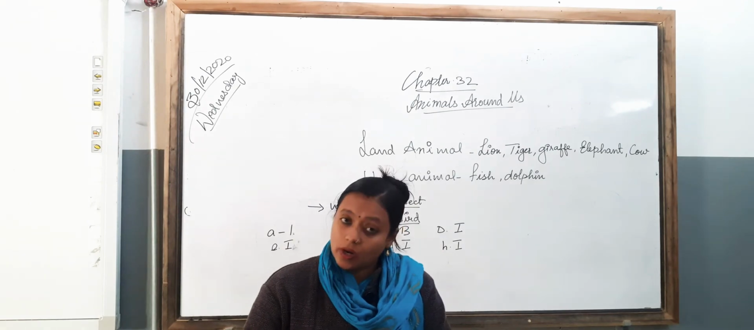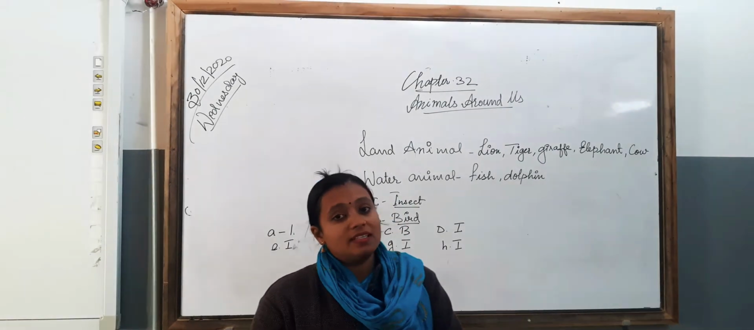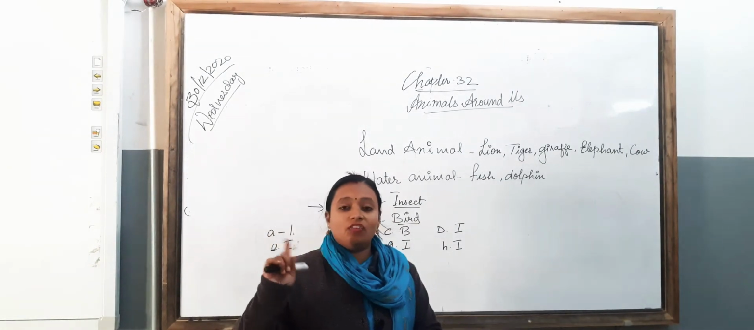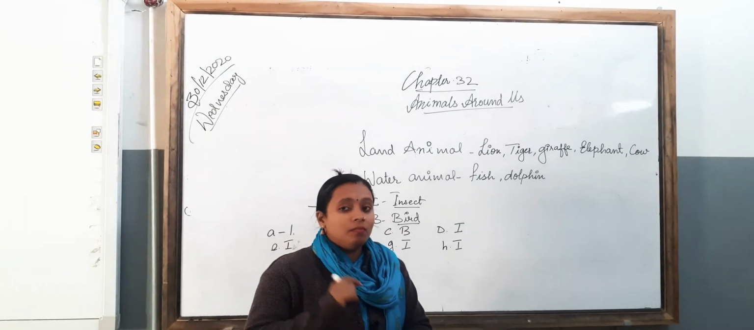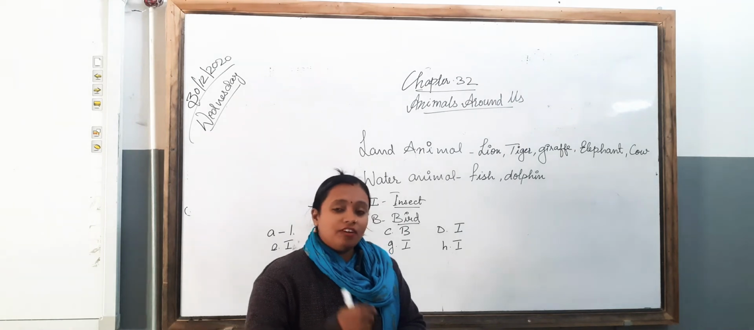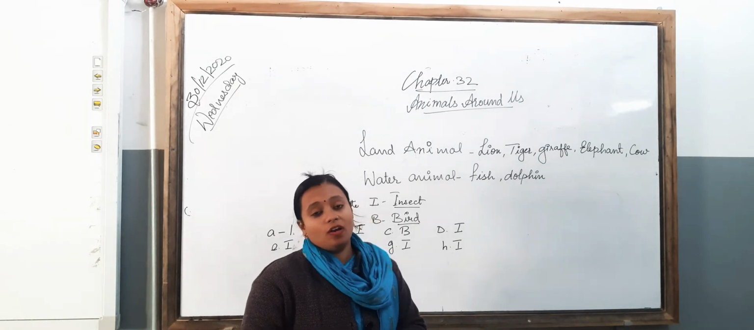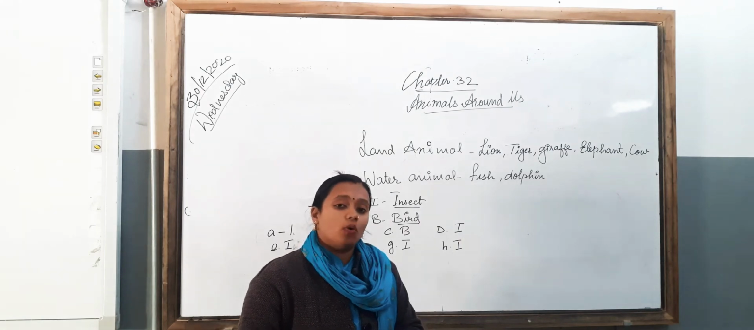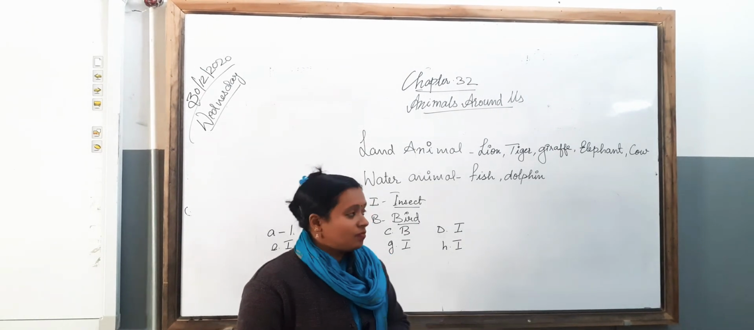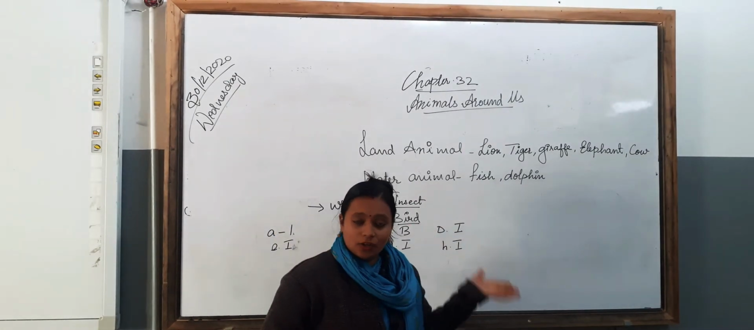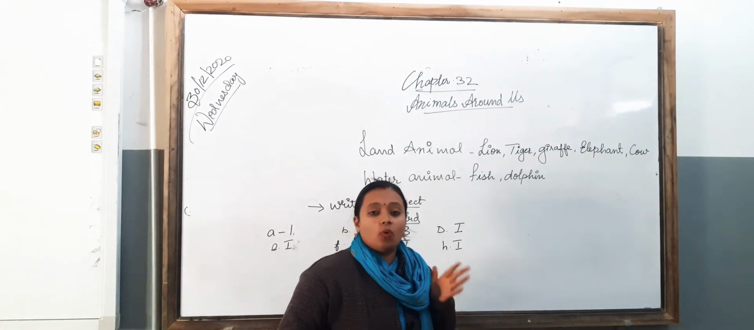Now we talk about water animals. Water animals are animals that live inside water and cannot live on land. If we take that animal and keep it on land, it may not live for a long time because it is a water animal. What are water animals? For example, fish, dolphin. These are water animals.